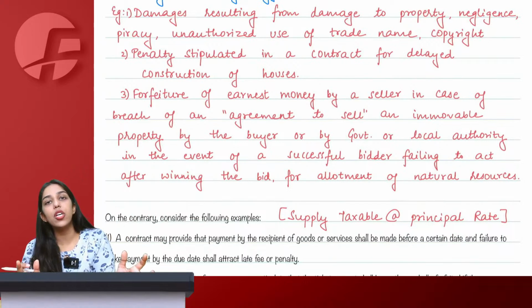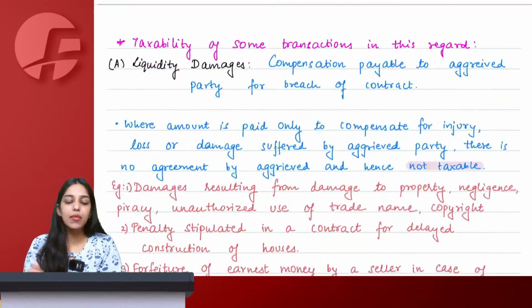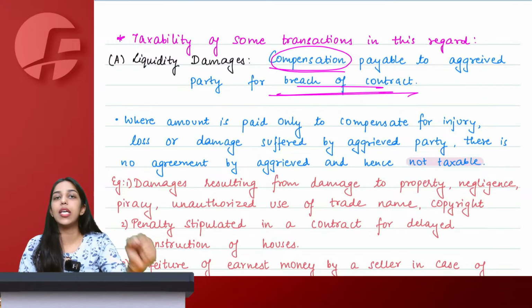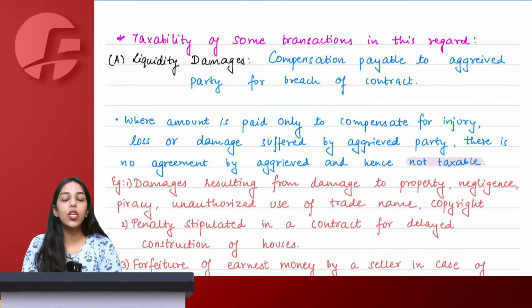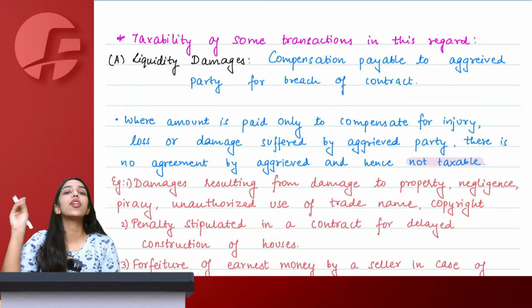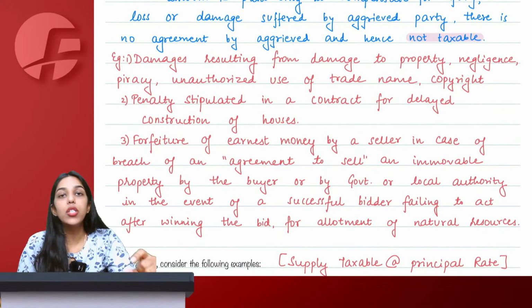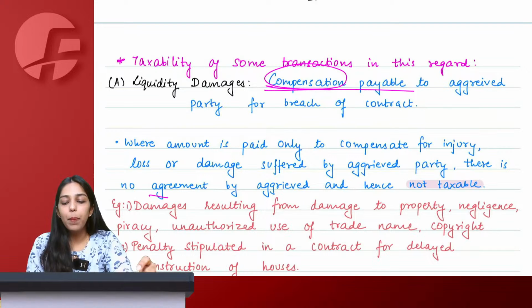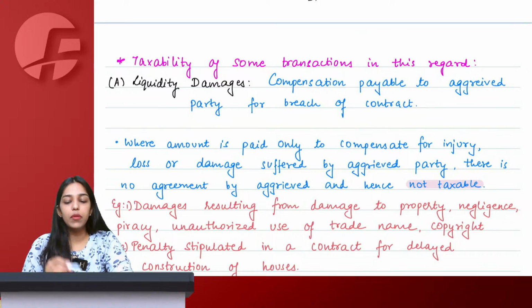We never wanted Akshay Kumar to leave, understand, and therefore such amount that the supplier is receiving is not taxable under GST because it is merely compensation for the breach of contract. Vimal is aggrieved in this case, simply receiving liquidated damages. The contract was there just to prevent Akshay Kumar from leaving. Therefore, because Akshay Kumar left, there is a loss of revenue happening to Vimal, and Vimal is only trying to compensate